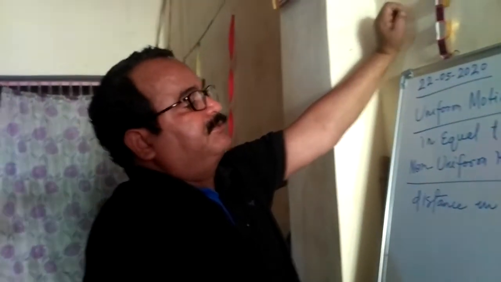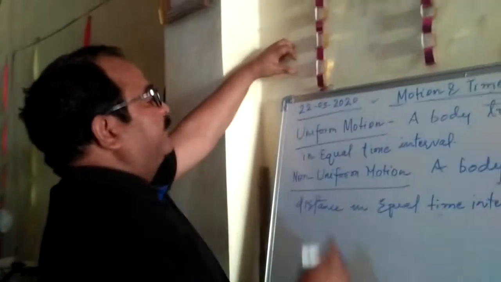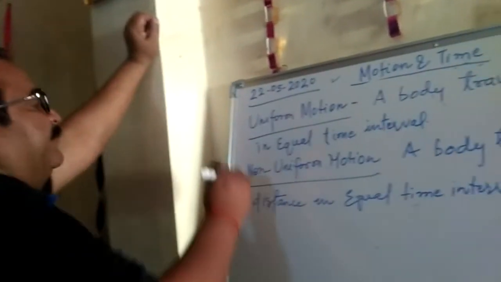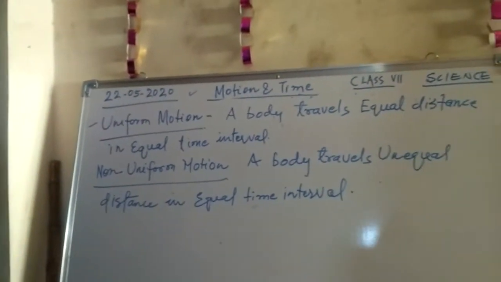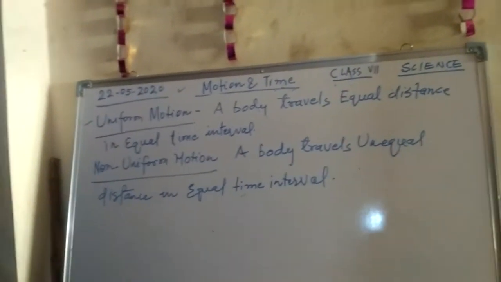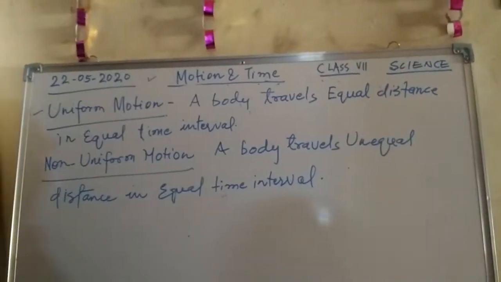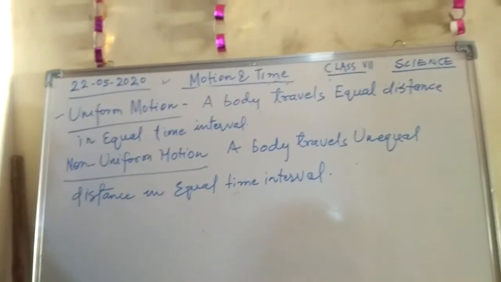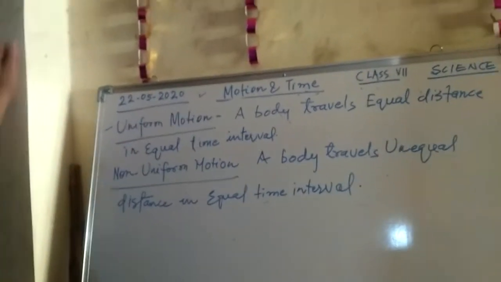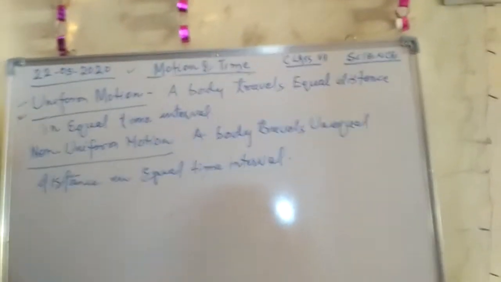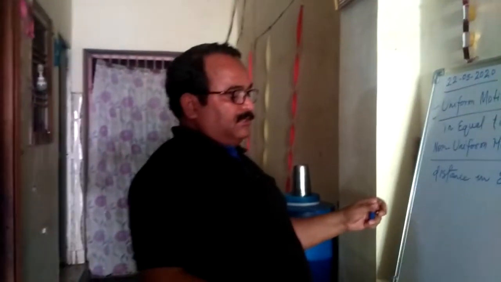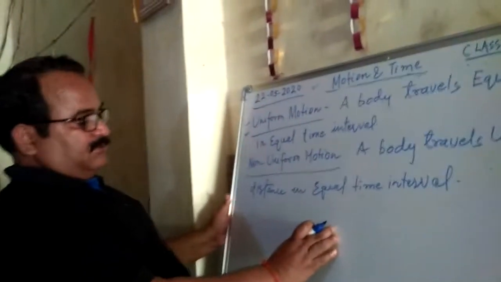In class 7, we will discuss the motion and time chapter, in which today we will discuss uniform motion, non-uniform motion, and maybe also about the time. So, first, there are two types of motion. Generally, a body has two types of motions.